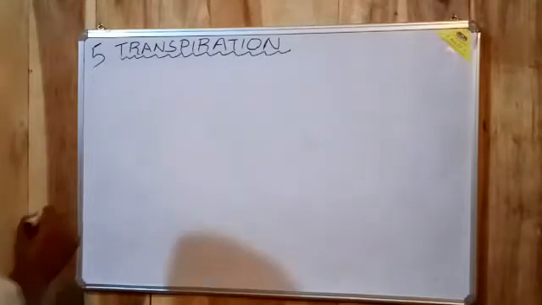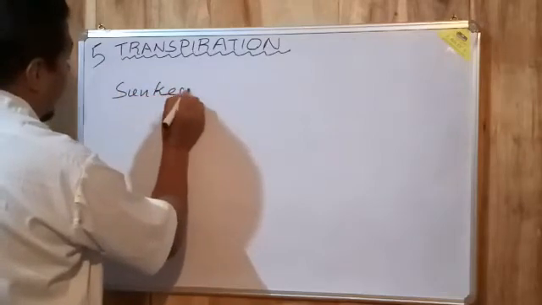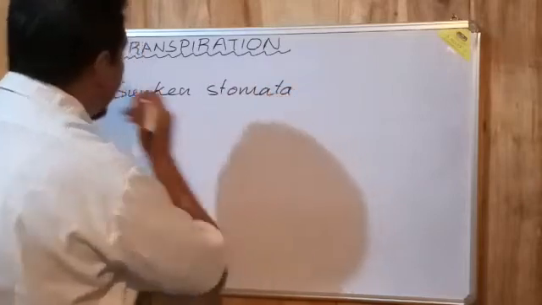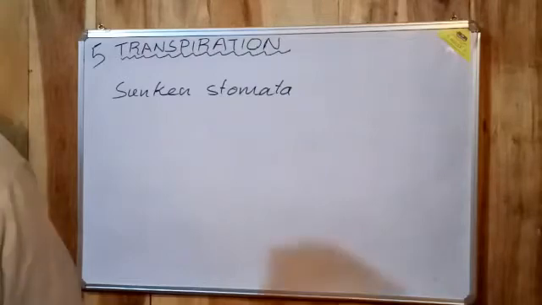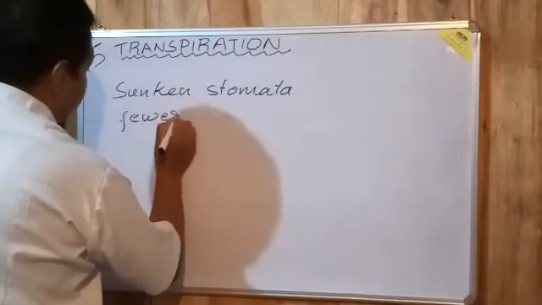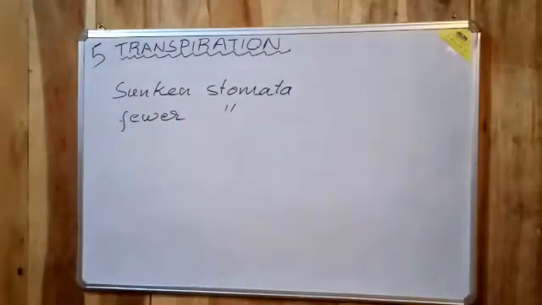The first one is shrunken stomata. That is, the stomata are shrunken to such an extent that, because of the small stomata, less water is transpired. The second one is fewer stomata. That is, the number of stomata in the leaf is less.